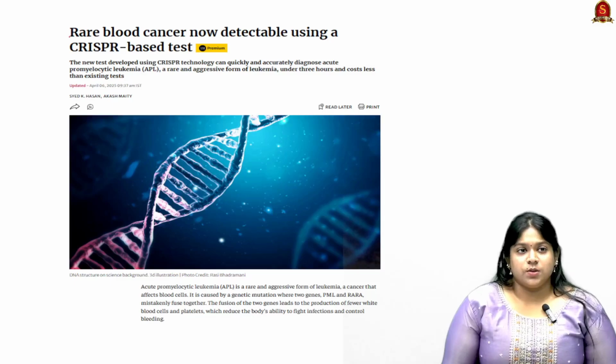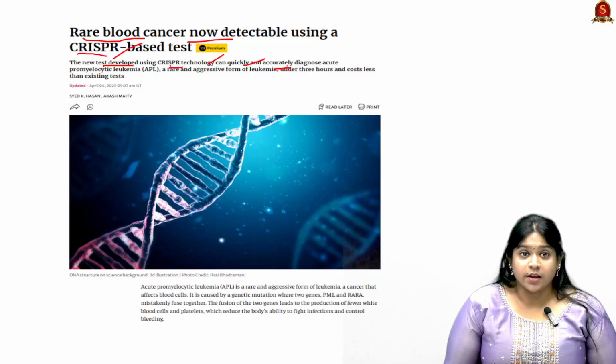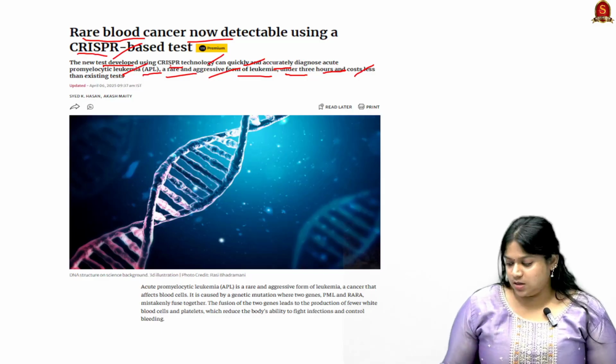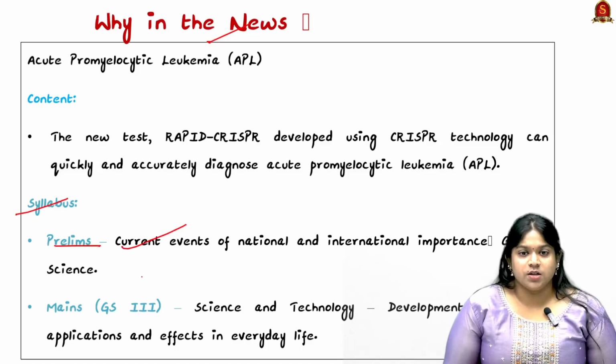Now, looking into the next news: rare blood cancer now detectable using a CRISPR-based test. Here a new test has been developed using CRISPR technology, which can quickly and accurately diagnose acute promyelocytic leukemia (APL), a rare and aggressive form of blood cancer, in under 3 hours, and it costs less than existing tests. Before moving to the news analysis, it comes in the syllabus of prelims for current events of national and international importance, and also in general science.